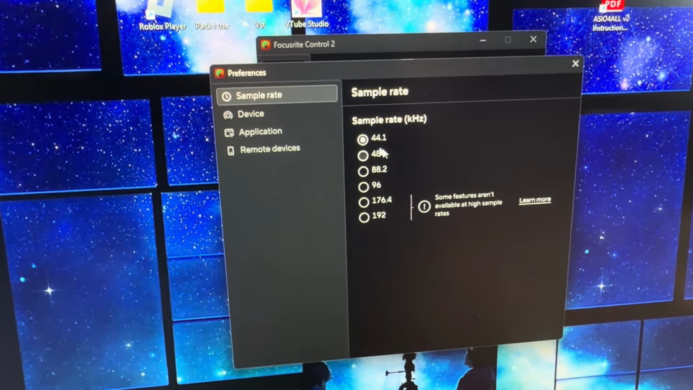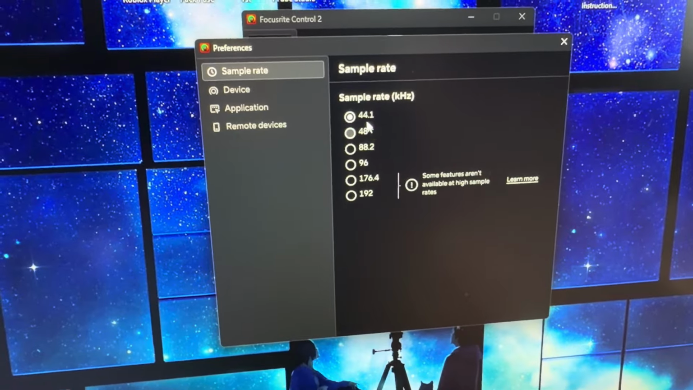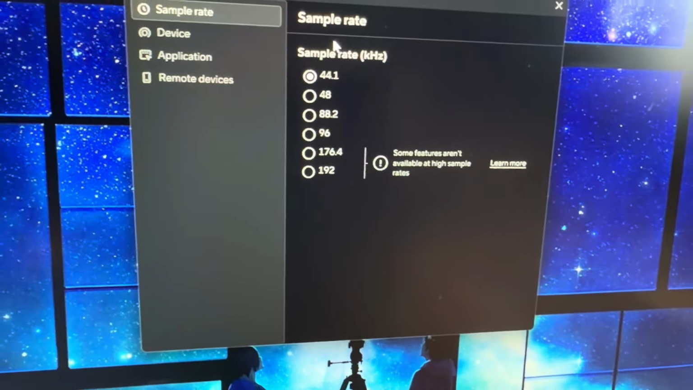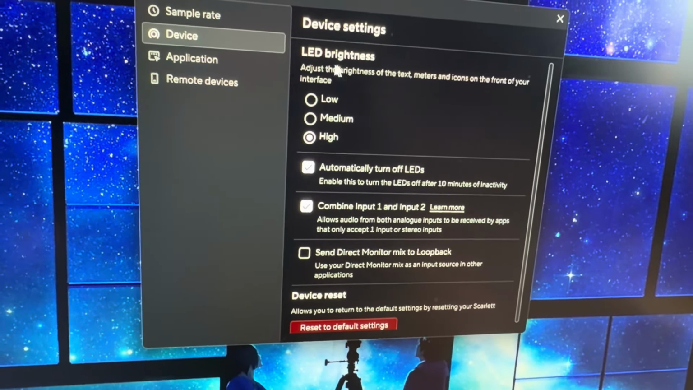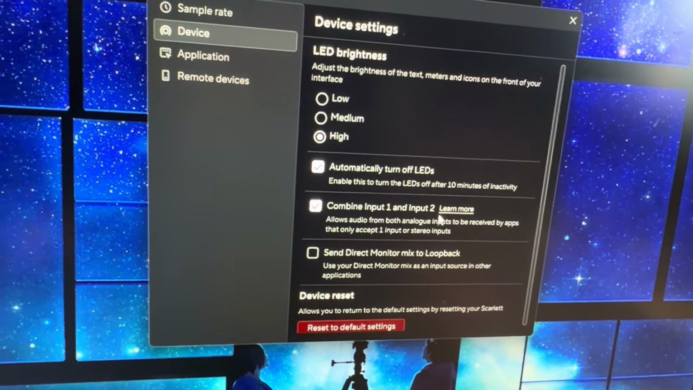Also, the sample rate, guys, make sure it's all the way at the bottom if you use FL Studio to just get rid of the buzzing sound. But you gotta be careful with that because your PC might not handle it. That was one of the reasons why it was buzzing.